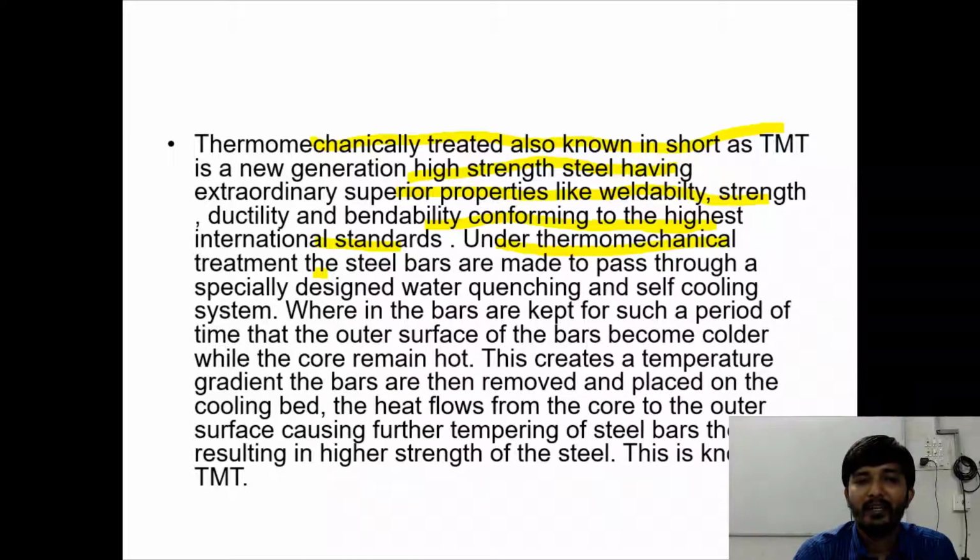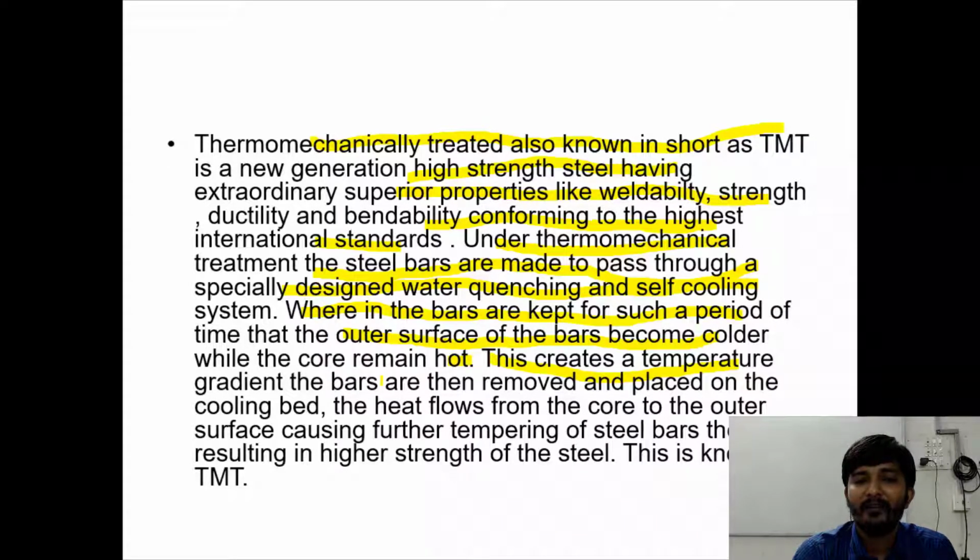The steel bars are made to pass through a specially designed water quenching and self-cooling system where the bars are kept for such a period of time that the outer surface of the bars becomes colder while the core remains hot. This creates a temperature gradient in the bars.